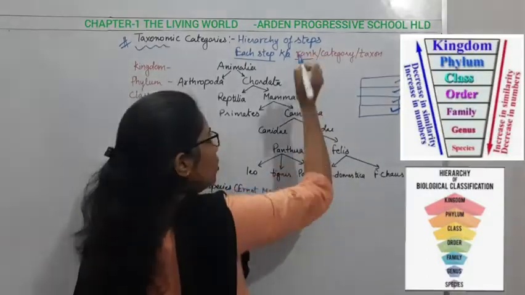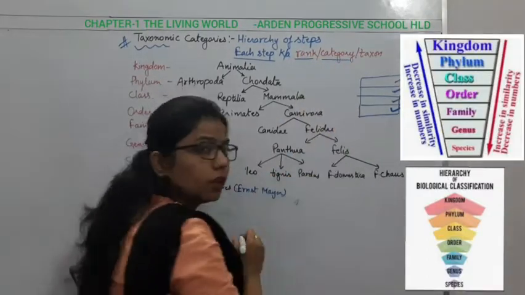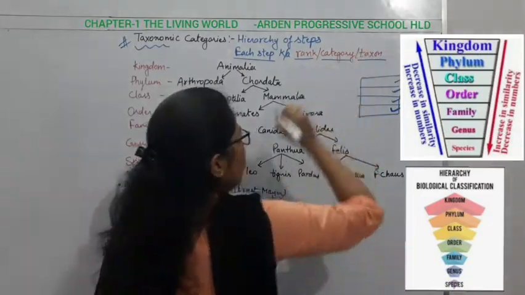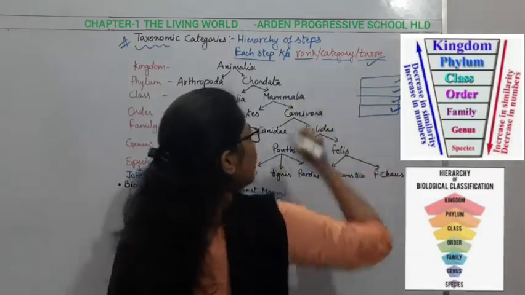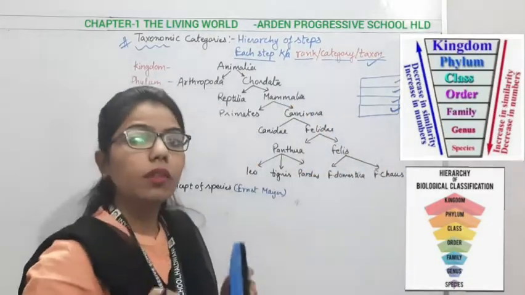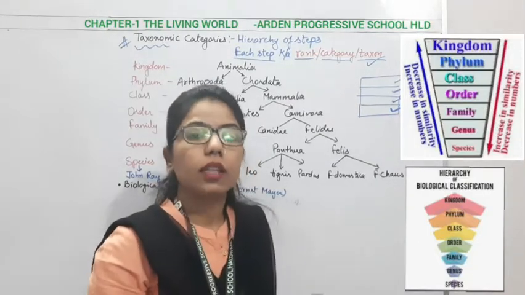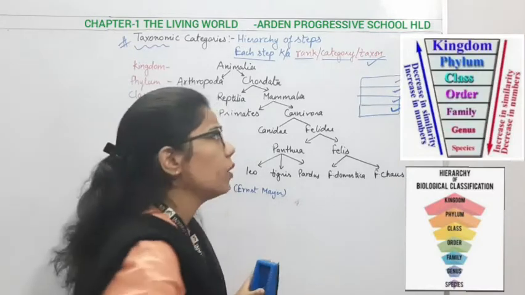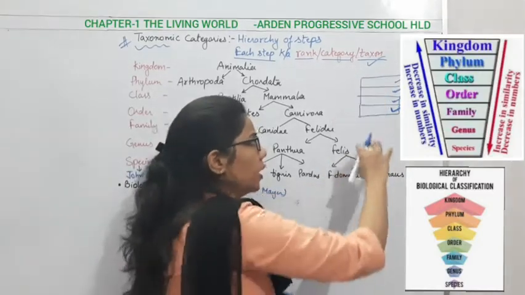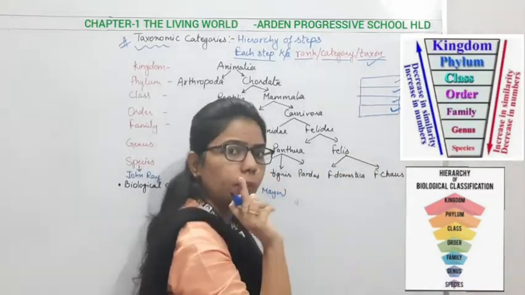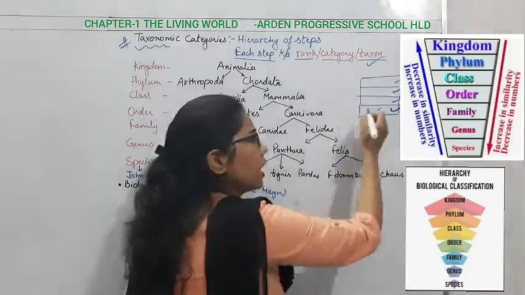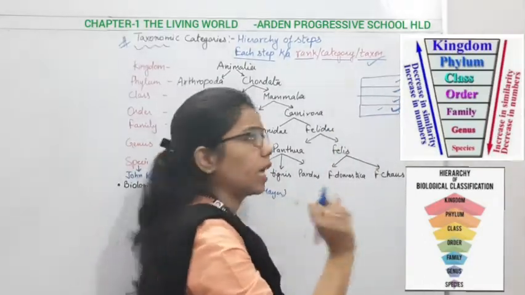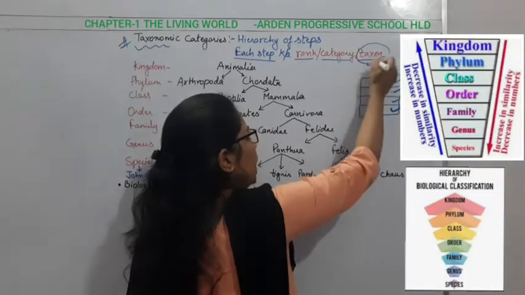You can say rank, you can say category, you can say taxon, and out of them this is very important. When we talk about taxonomy, it means classification, right? So when classifying living organisms, we classify on the basis of characters, and each category is known as a taxon.